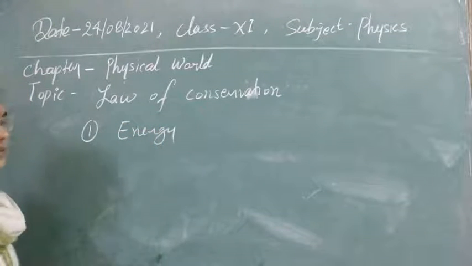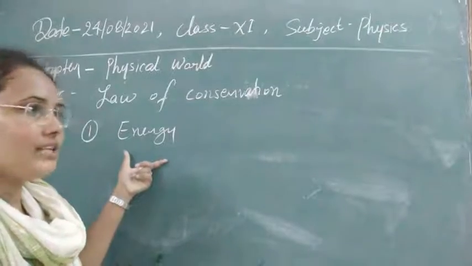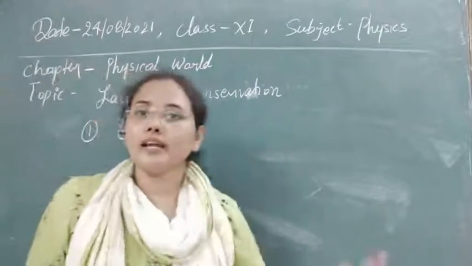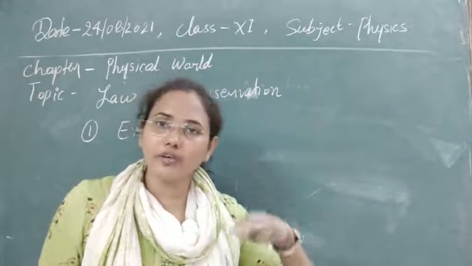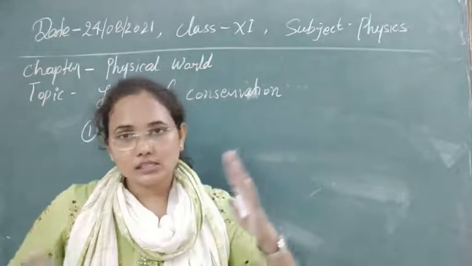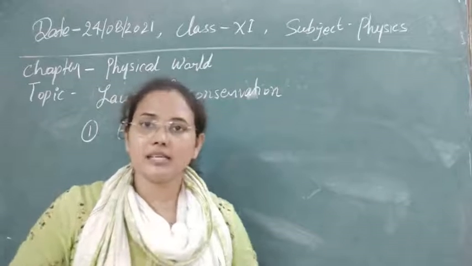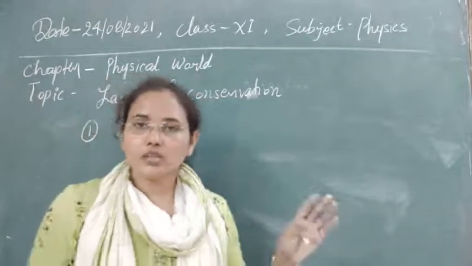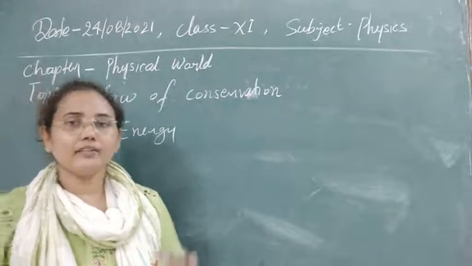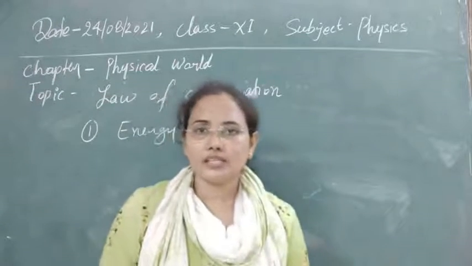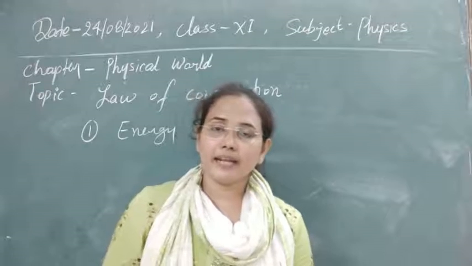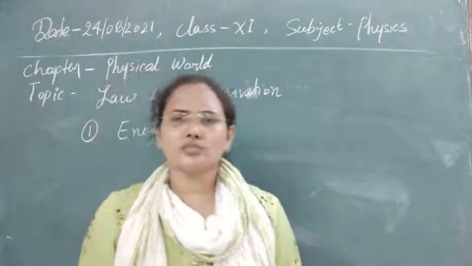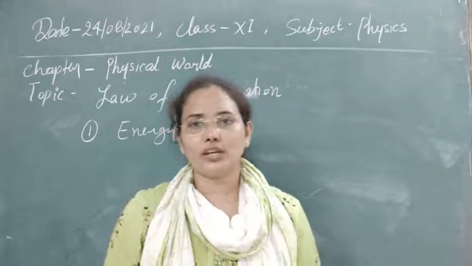The first quantity that is always conserved in our nature, in our universe, is energy. It means that long years ago the energy of the universe was the same as it is still today, and after a long time the same energy will be here. In other words, the law of conservation of energy states that energy cannot be created or destroyed. It can only be transferred from one body to another.